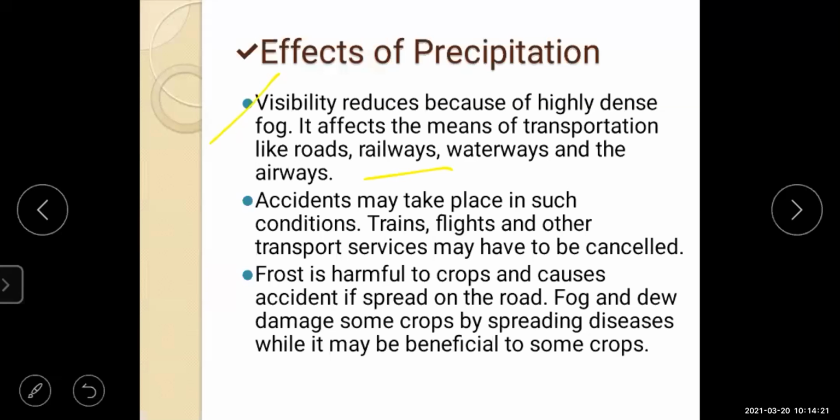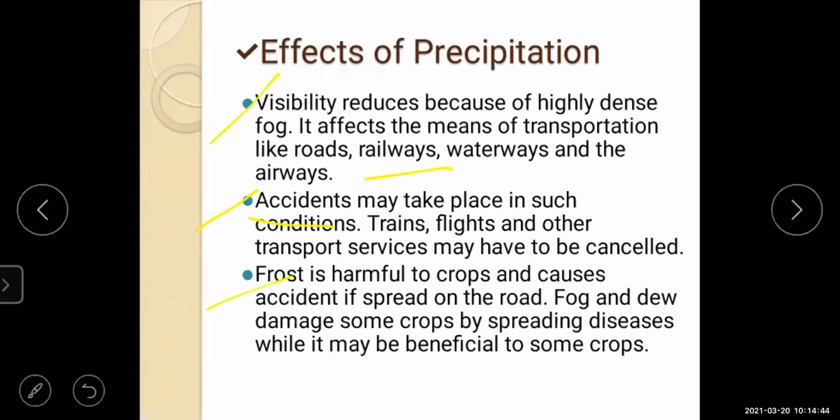Because of fog, which is one of the effects of precipitation, accidents may take place in such conditions. Trains, flights, and other transport services may have to be cancelled. This is the effect of precipitation.